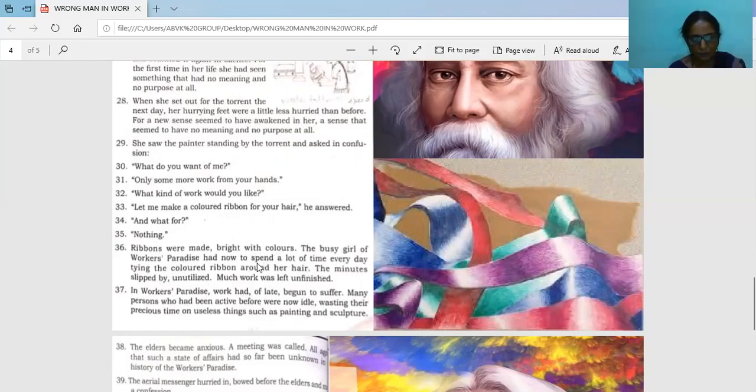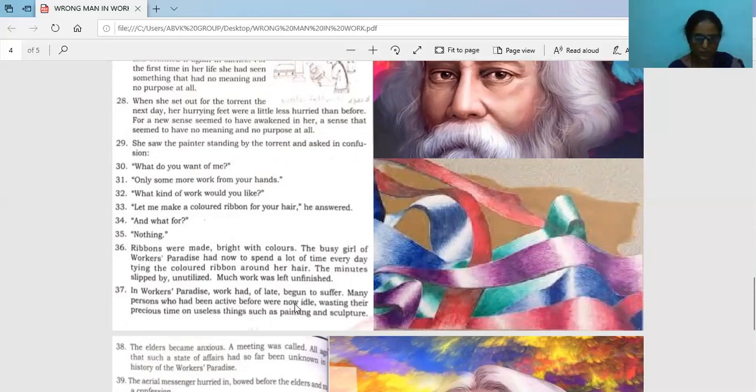And what she was doing, the minutes slipped by unutilized, and much work was left unfinished. Because she was concentrating more on decorating herself, she forgot, and was slow in doing that water bringing work, that is carrying the pitcher and bringing water. She became a little slow in her work. In the workers' paradise, work had of late begun to suffer. So like that, all people now became lazy, and the work also went on very slowly.